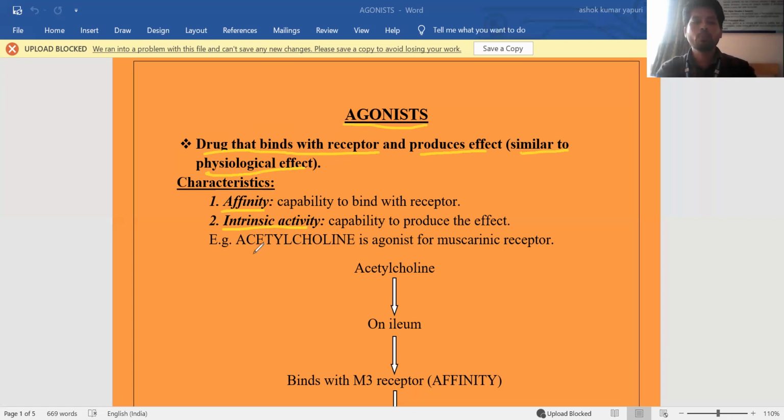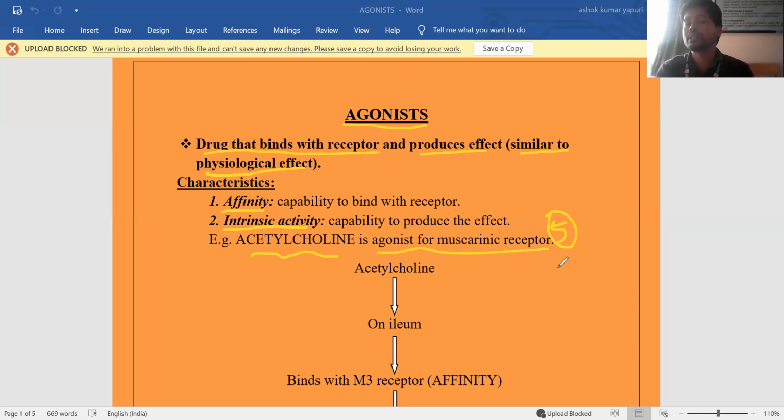Here the example is acetylcholine. Acetylcholine is the one and only neurotransmitter in the parasympathetic nervous system, and it acts as an agonist for muscarinic receptors. There are 5 types of muscarinic receptors, all belonging to G protein coupled receptors. Acetylcholine is an endogenous molecule, and it is an agonist at the muscarinic receptor.